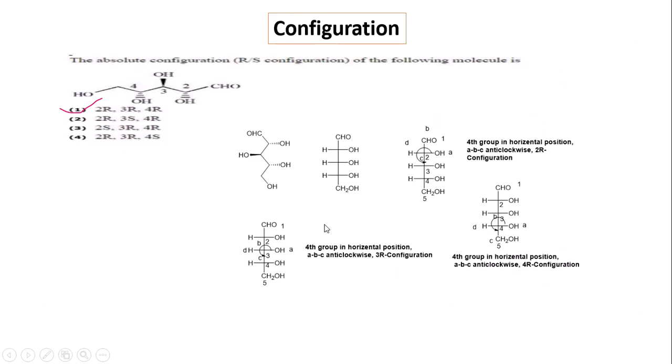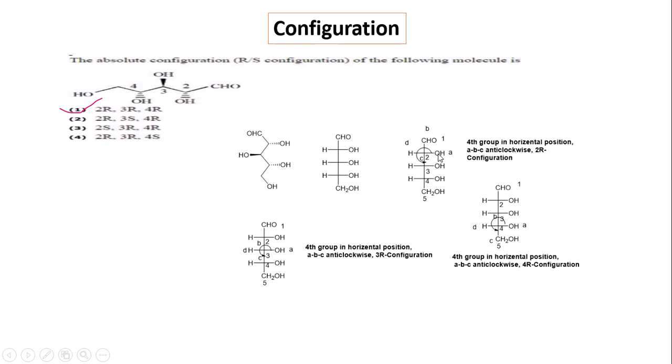Now, if we go to the configuration, that is a stereochemistry related problem, in case of the stereochemistry, we show that the Gavin structure is converted to the Fischer projection, and here after the Fischer projection, we see that the hydroxyl group is in the first priority.